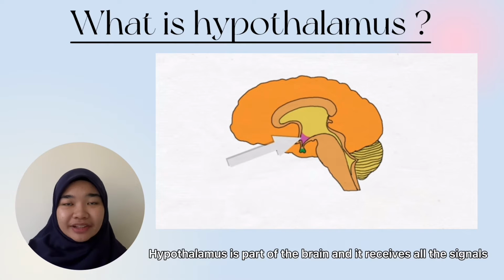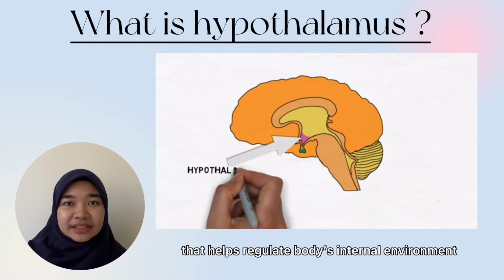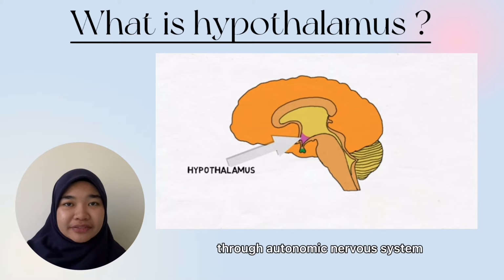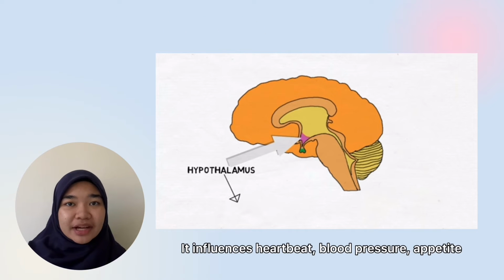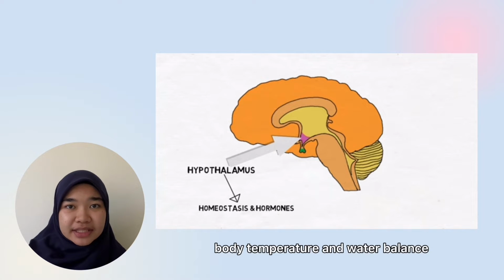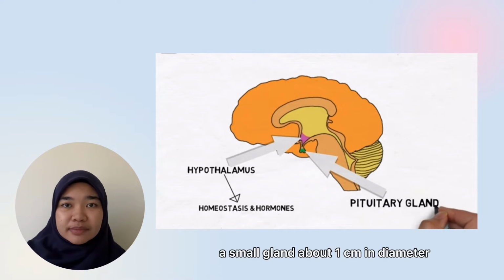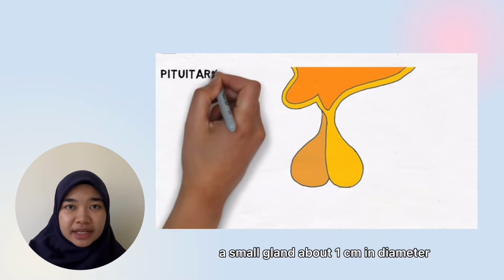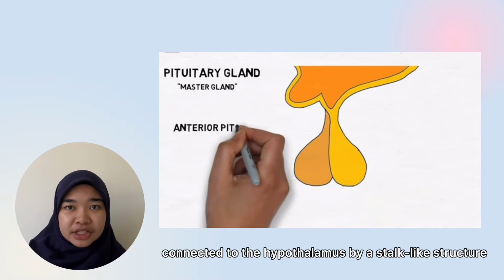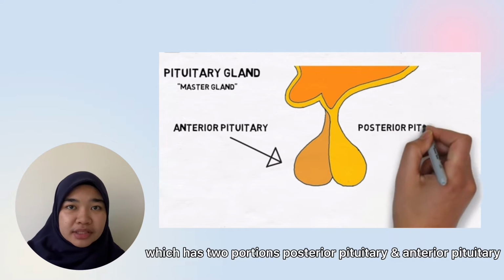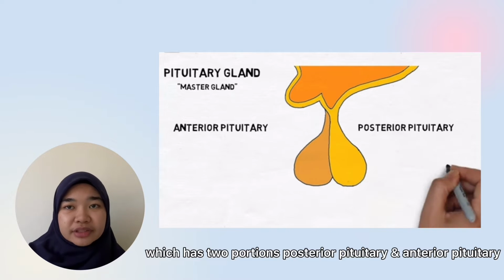The hypothalamus is part of the brain, and it receives all the signals that help regulate the body's internal environment through our autonomic nervous system. It influences heartbeat, blood pressure, appetite, body temperature, and water balance. It also controls the glandular secretion of the pituitary gland, called hypophysis, a small gland about 1 cm in diameter, connected to the hypothalamus by a stalk-like structure which has two portions, posterior pituitary and anterior pituitary.